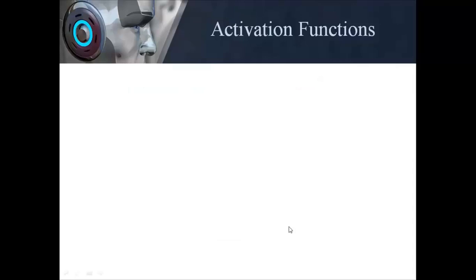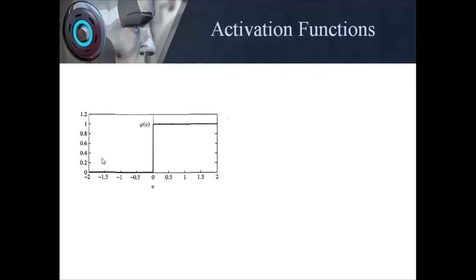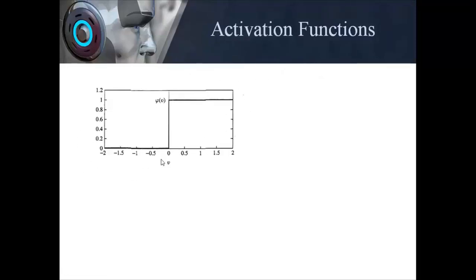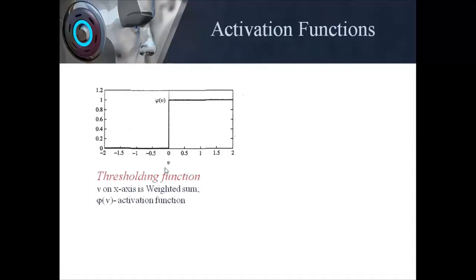First we'll go through the commonly used activation functions. The most popularly used activation function and the simplest of all, which was there since the beginning of the basic model of neuron, is the thresholding function, which limits my output to be a binary output, either 0 or 1. It works on the logic that if my V is greater than or equal to 0, output is going to be 1, else 0.